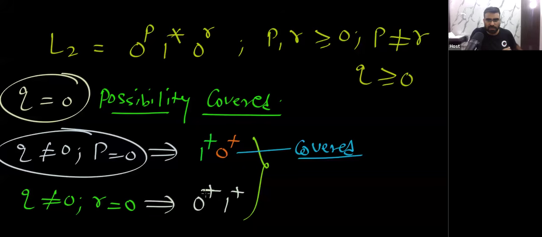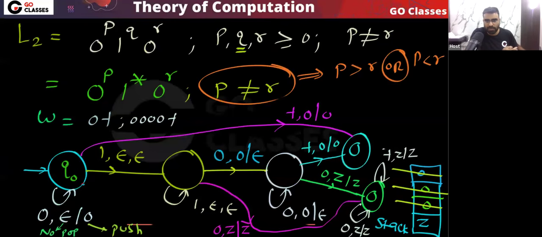Okay, what about this next one? 0 plus 1 plus. What about these? So let me check. You can see all the zeros I will push here. Okay, then 1 plus, 0 plus, then there is 1 plus. Then here in this state, if directly the end marker comes, yes or no? In this state, if directly the end marker comes, then I will go to this state. Okay, so this one more transition I need to put.